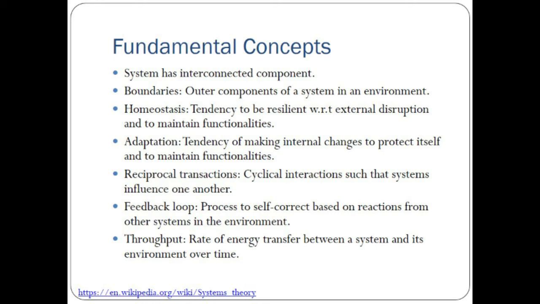What are reciprocal transactions? Cyclic interactions such that the systems influence one another. So one system is influencing another system, which influences another system, and so on. There is a chain of influencing, meaning cyclic interaction. And then the last system is influencing the first system. So there is a whole life cycle, you can say, a rounded cycle.